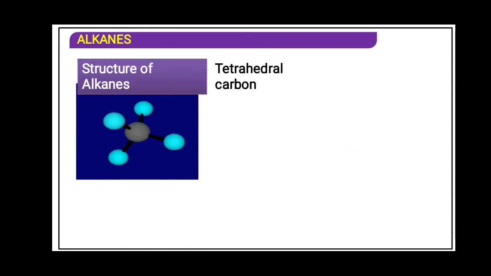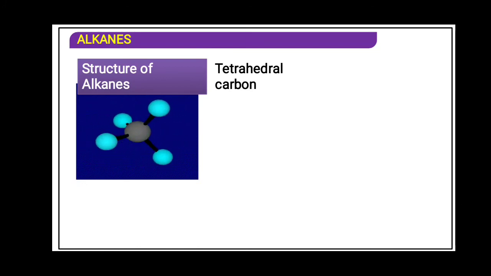Tetrahedral geometry of the carbon atom. It is like a pyramid. You must have seen the pyramids in Egypt. I know that you have not gone, but you have seen them on television or in pictures. The pyramid has 3 base corners and 1 on the top. It is the same way with the tetrahedral geometry.